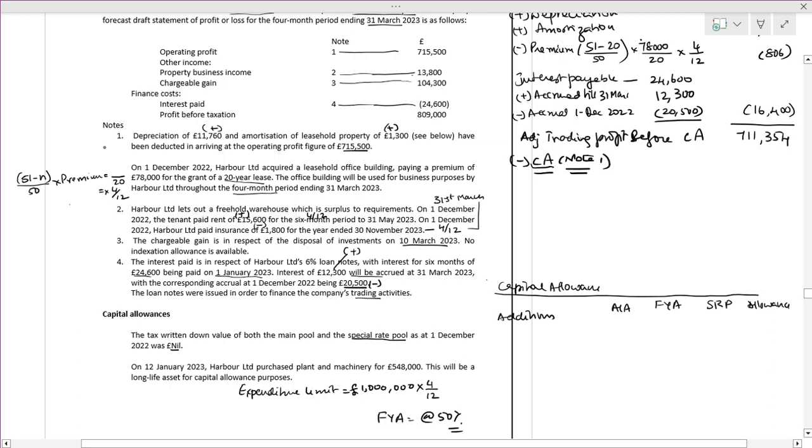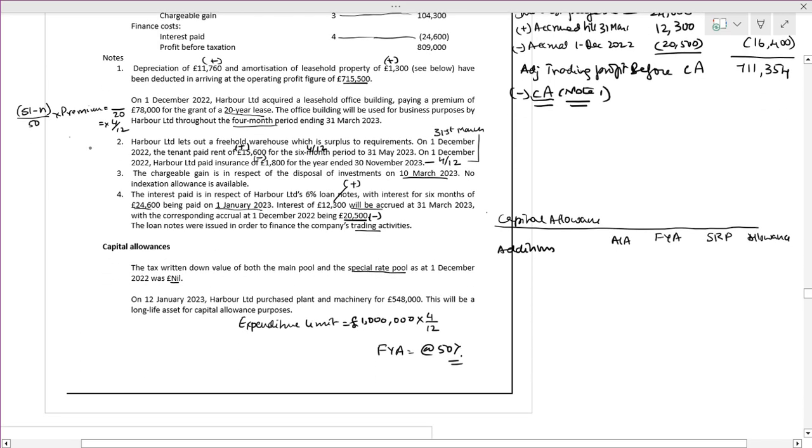See, the long life asset, they have mentioned it is a long life asset. You have to mention long life asset. The annual investment allowance will be a maximum of 1 million.